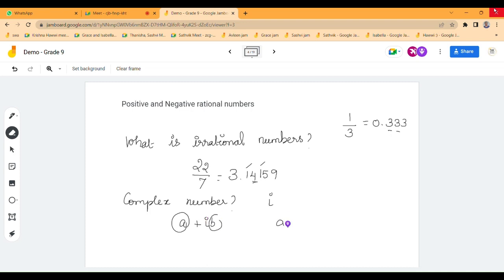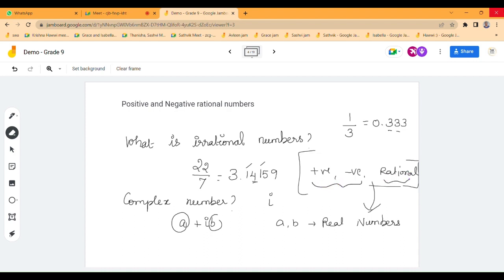A and B are real numbers. Real numbers include all kinds of numbers: positive, negative, rational, everything. Negative is a real number. The set of all numbers is called real numbers. Simply we can say integers, rational numbers, everything is a real number.